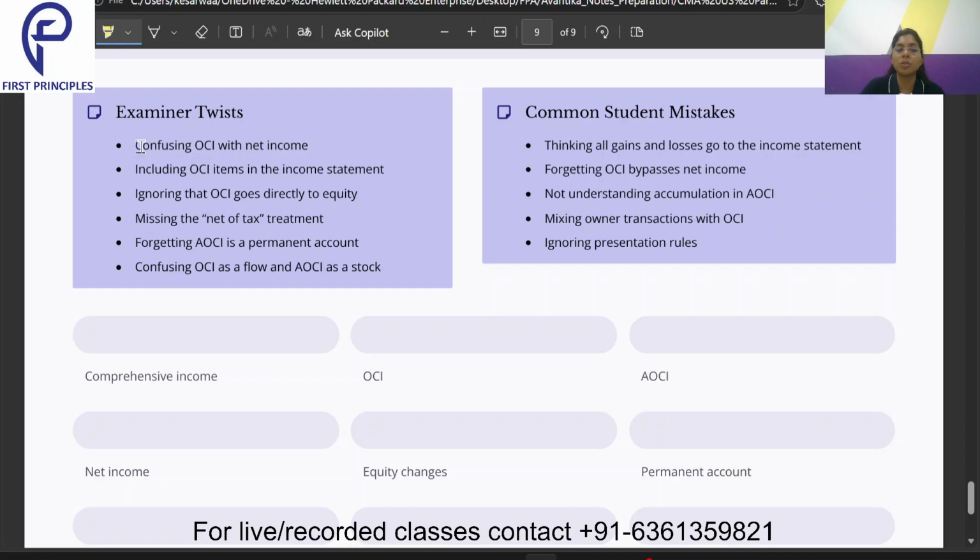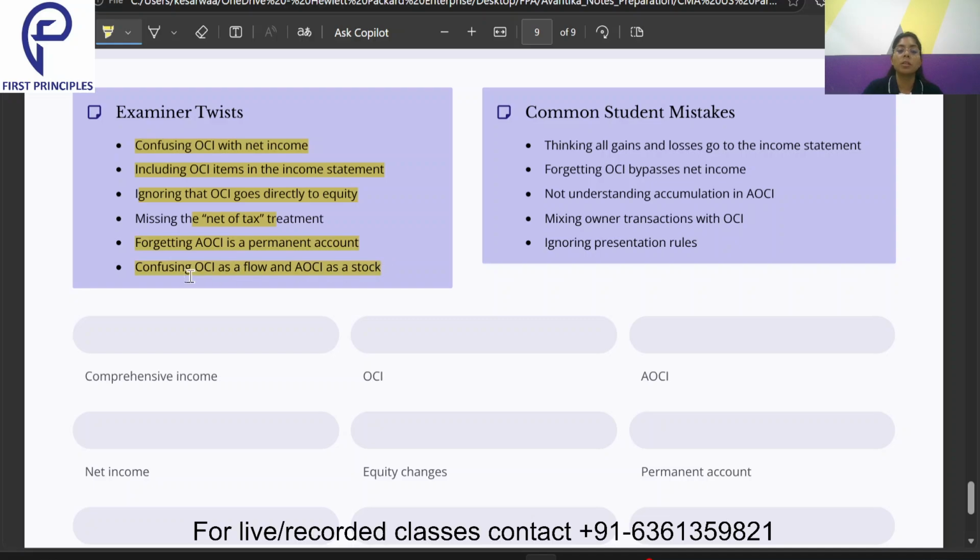Now, how is the examiner going to confuse you? By confusing OCI with net income. Then the examiner might include OCI items with the income statement, ignoring that OCI directly goes to the equity. Then net of tax treatment, as we know that all the OCI items are reported net of tax. Then forgetting AOCI is a permanent account. It's always present on the balance sheet, because all balance sheet accounts are permanent accounts. We have already studied this in our previous lectures. Then confusing OCI as a flow and AOCI as a stock.